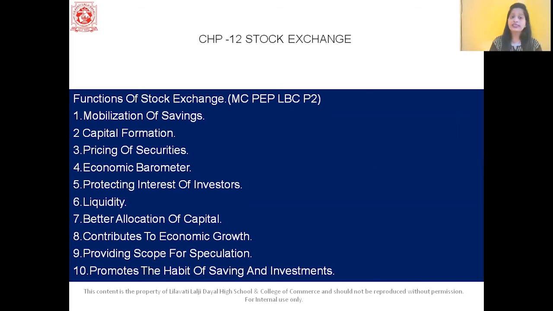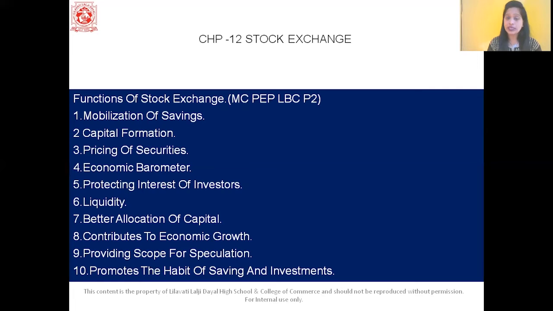Next, we have protecting interest of investors. Basically, the stock exchange allows the investors to list only the securities of a sound company. What is a sound company? A company which has followed all the laws of the Companies Act, a company which is not in default, a company which is not going to become insolvent very soon. So herein, it protects the interest of investors.